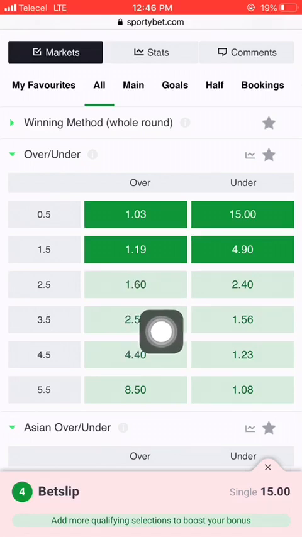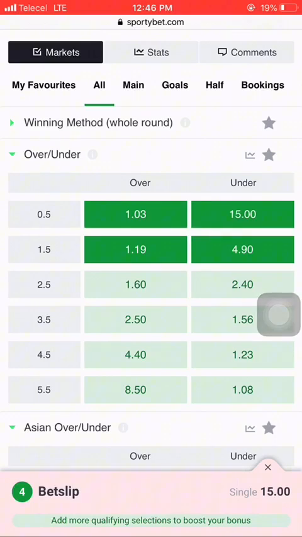Same thing applies to over 2.5, over 3.5, over 4.5, and over 8.5. When we say over 2.5, it means that three goals or more will be scored in that game. When you select under 2.5, it means that less than three goals will be scored in that game.